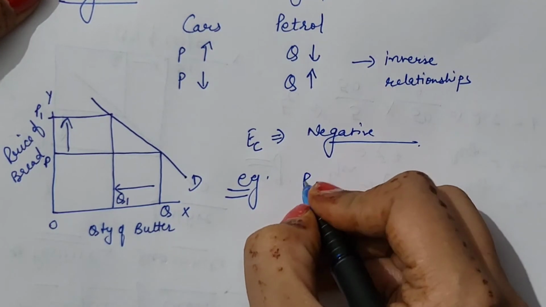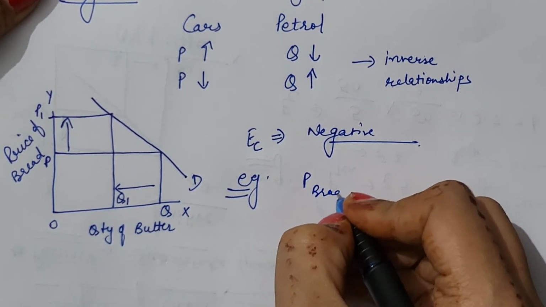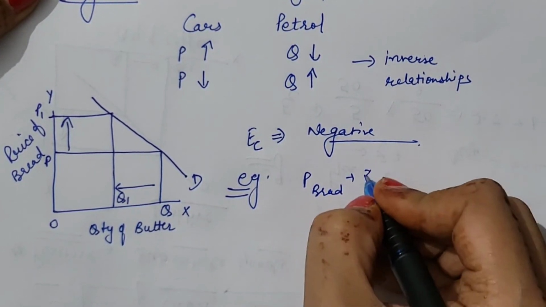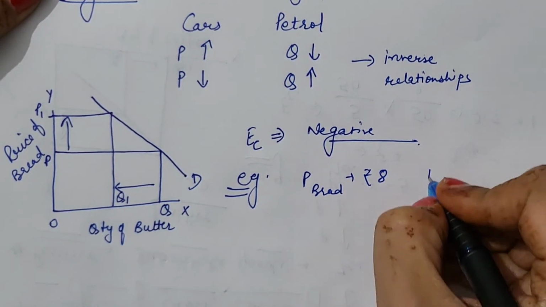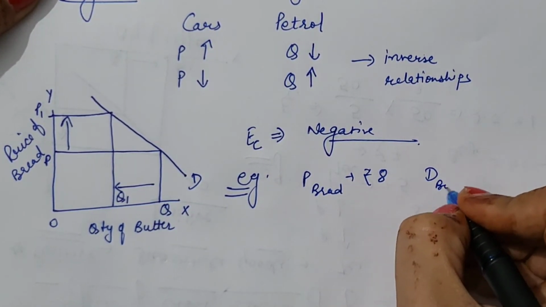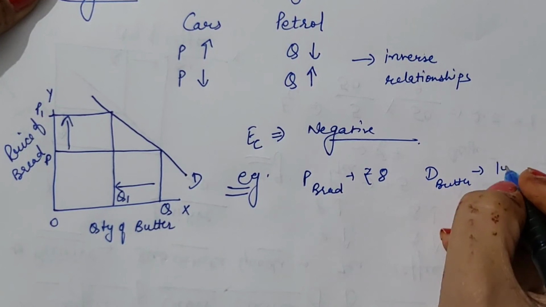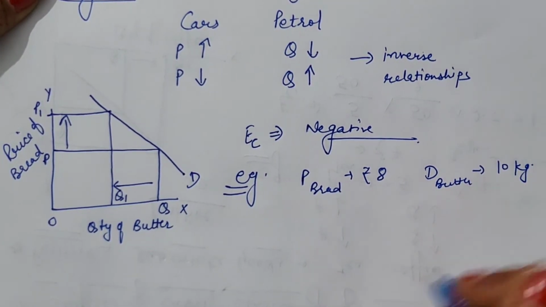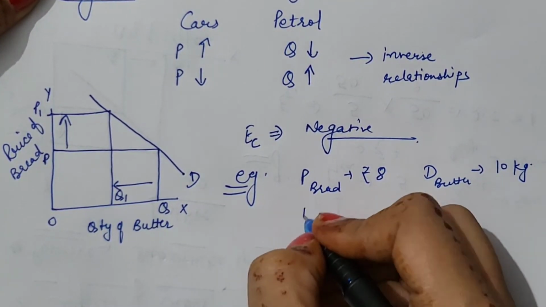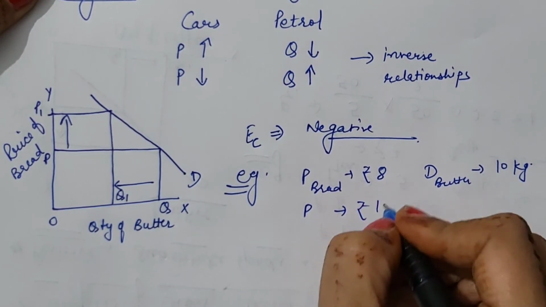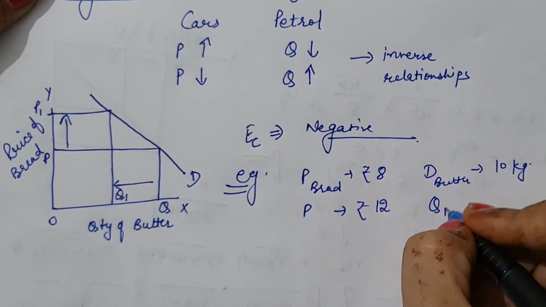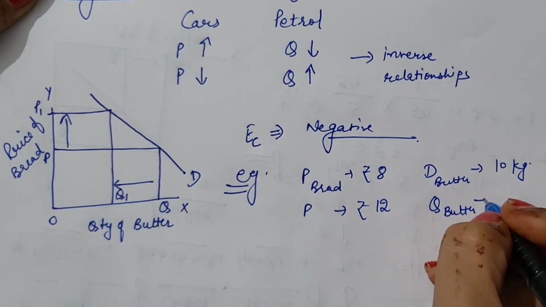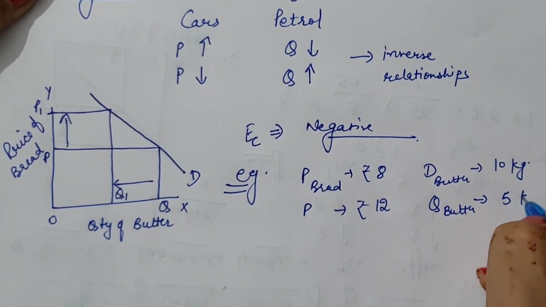Suppose price of bread is rupees 8, then demand for butter would be 10 kg. And if price of bread rises to rupees 12, then quantity demanded of butter will be 5 kg.